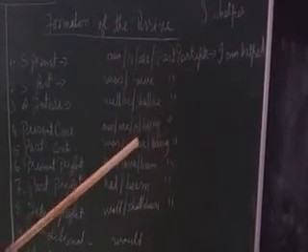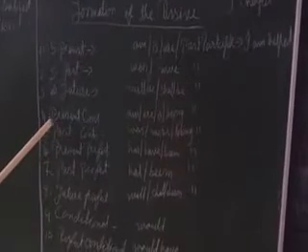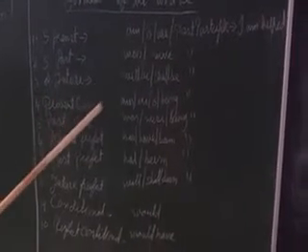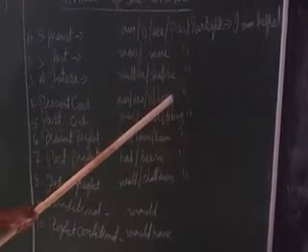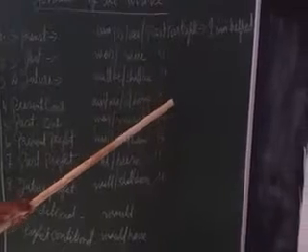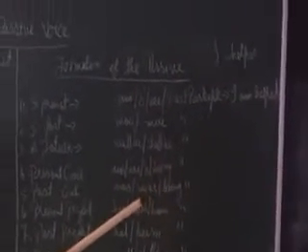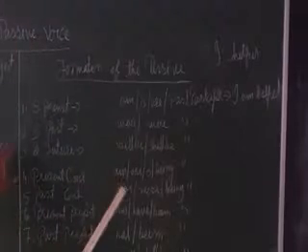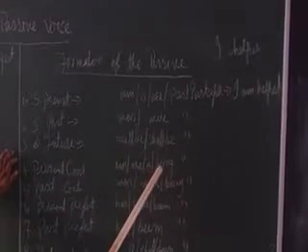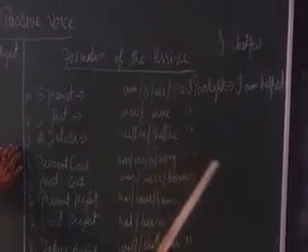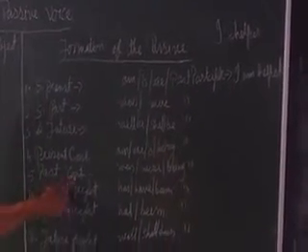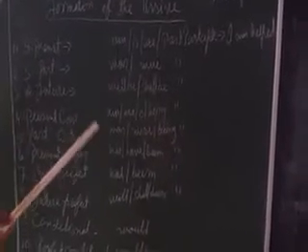Next one is present continuous: am, are, is, being, plus past participle. So the sentence will be: I am being helped by him. That is how we have to use it. Past continuous: we use was, were, being, and the past participle. I was being helped.